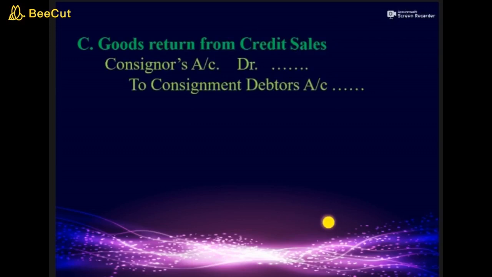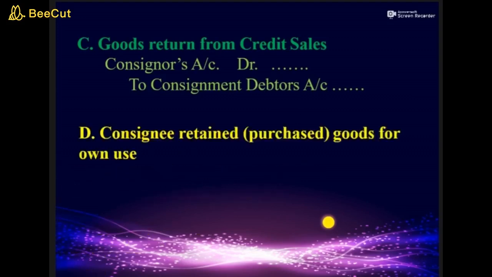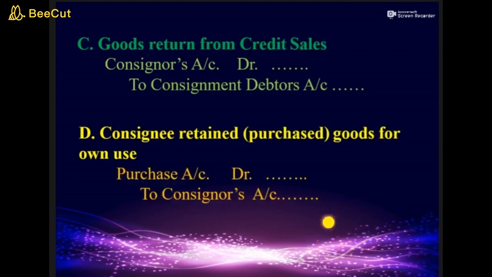Remember we have just reversed the entry which we have earlier passed, but the amount will be recorded only for the return amount. Now the next entry is for when consignee keeps goods for his own use, or we can say consignee purchases goods for his own use. In that case the entry will be purchase account debit to consignor account.